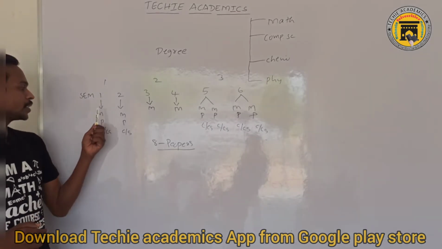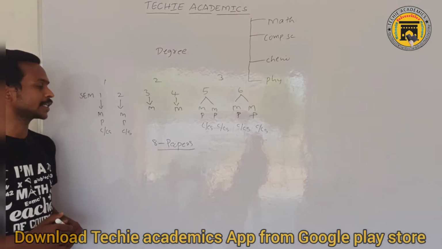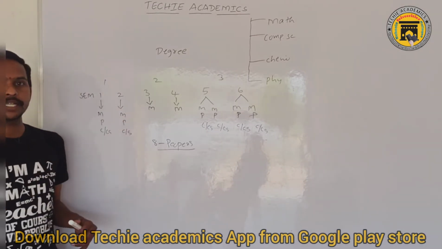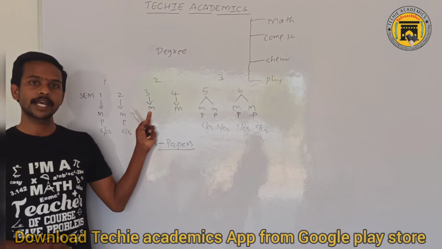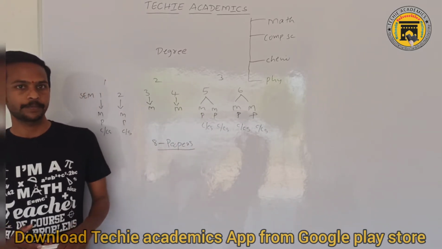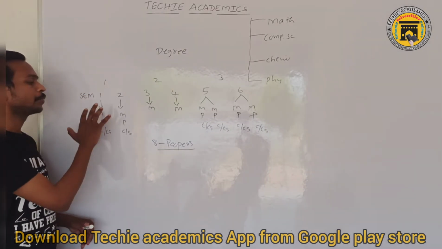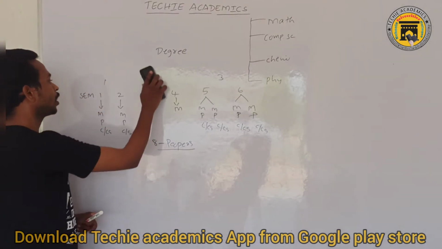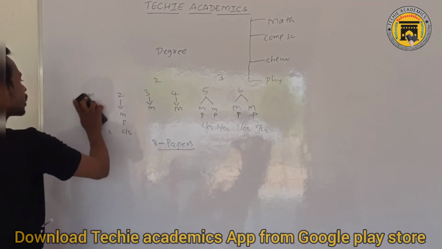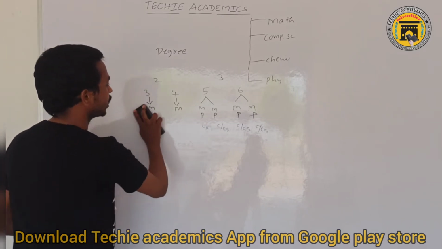In first year, first sem, the mathematics topic is differential and integral calculus, then differential equations, then real analysis, then algebra, like that we have 4 papers. Now I want to explain the first sem mathematics topics: which topics are important to score good marks in your academics.